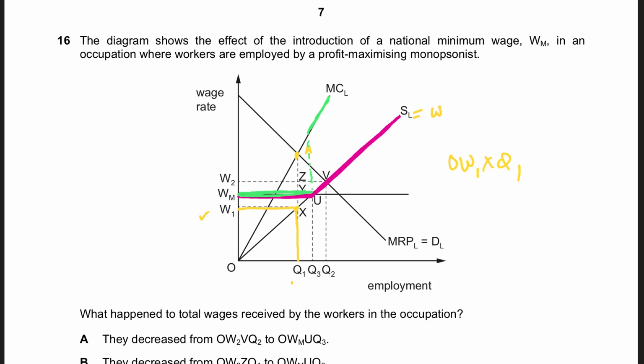Let's just label it M, okay? M for minimum wage. Which means Q3 workers will be employed and they will be paid WM.